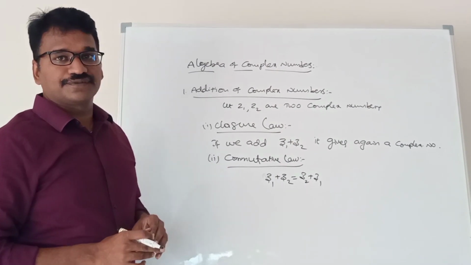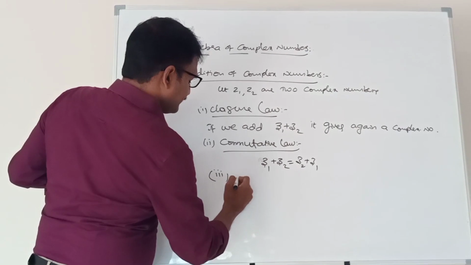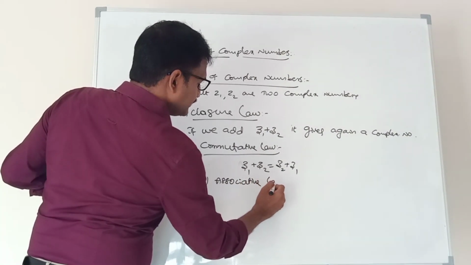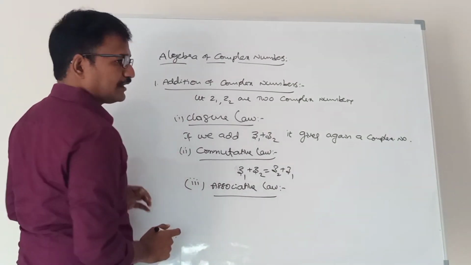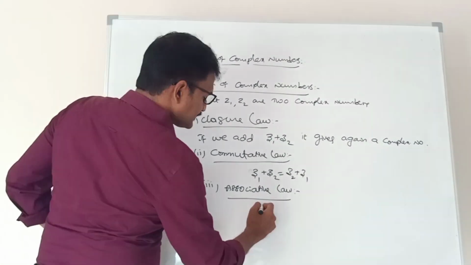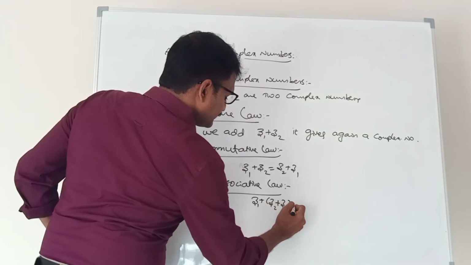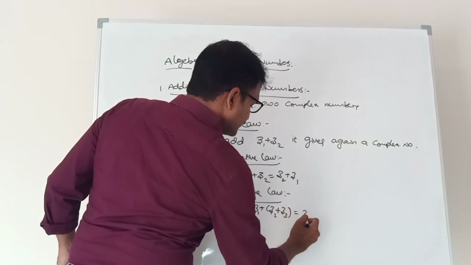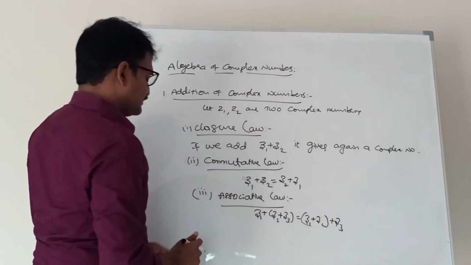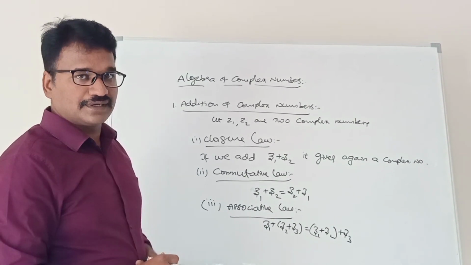Similarly, associative law. Let z1, z2, z3 be three complex numbers. Addition of three complex numbers, z1 plus z2 plus z3, is equal to z1 plus z2 plus z3 grouped differently. So addition of complex numbers follows the associative law.